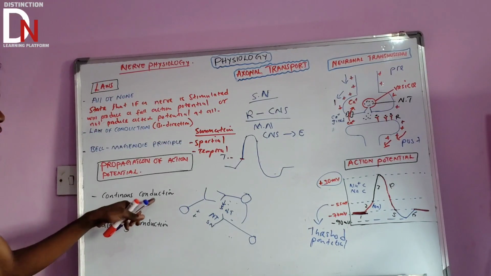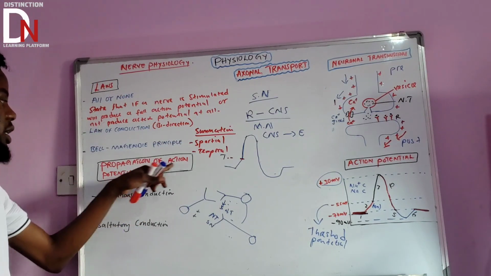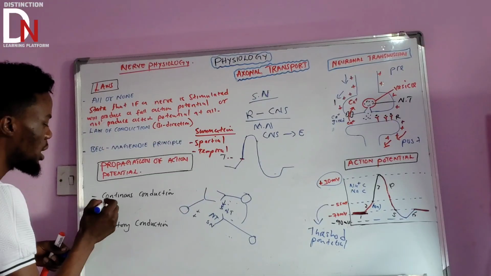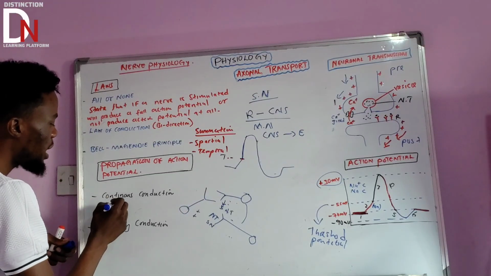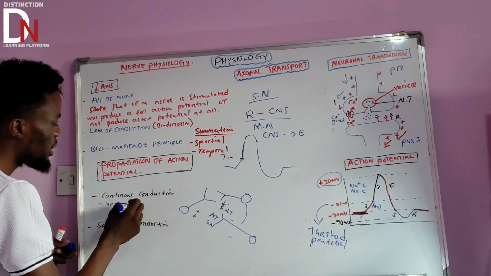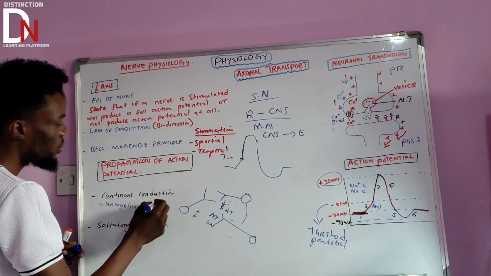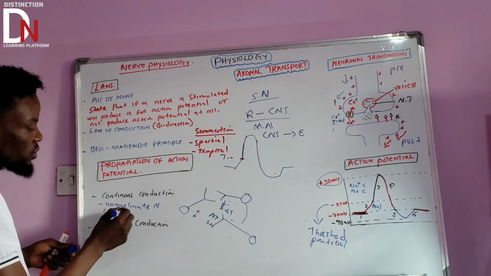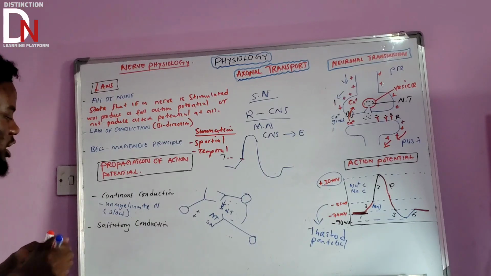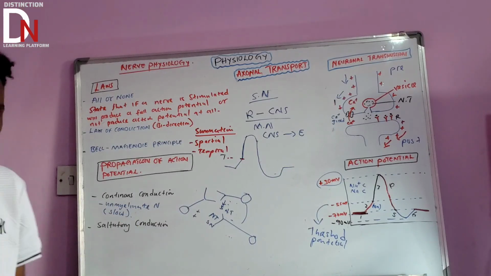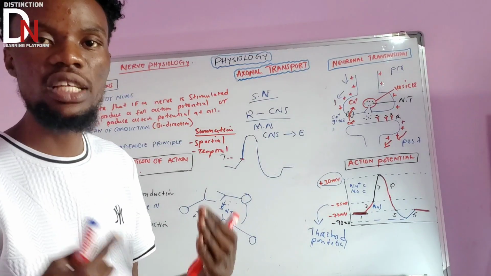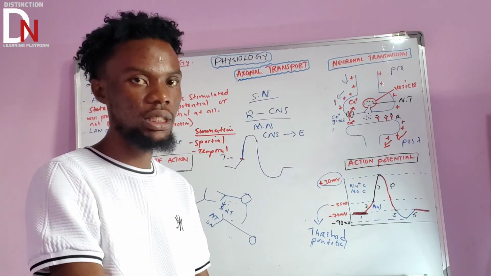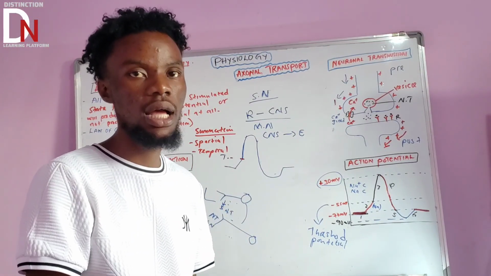So if we talk about the continuous conduction under propagation of action potential, continuous conduction happens in unmyelinated neurons, and it is a very, very slow type of conduction. Why is it very slow? Because unmyelinated neurons don't have myelin. If they don't have myelin, they are slow conducting. They don't conduct at a faster rate.